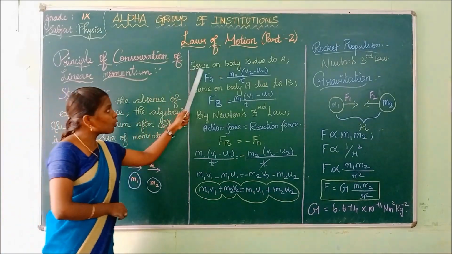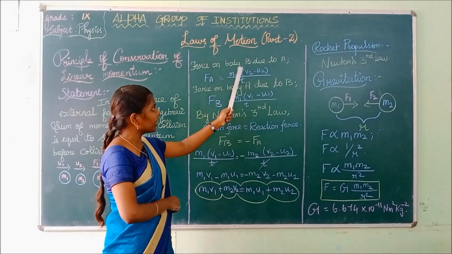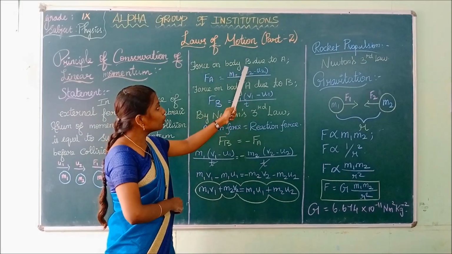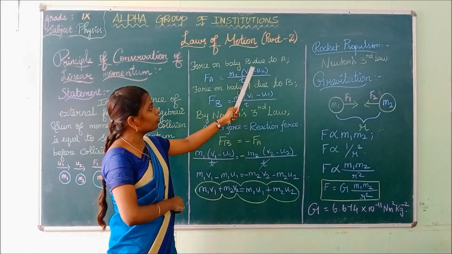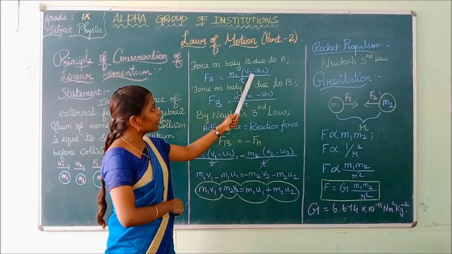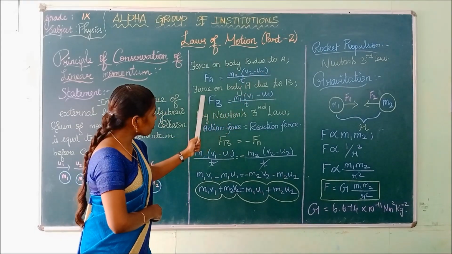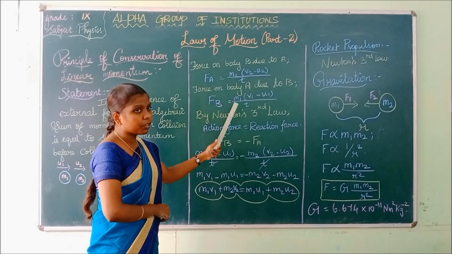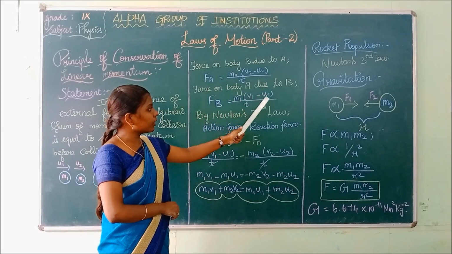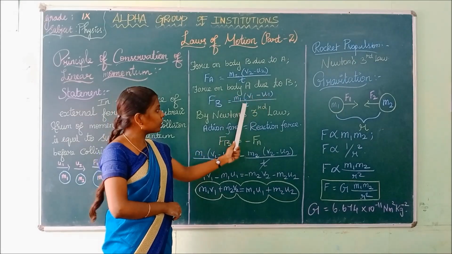Now, force on body B due to A is M2 (V2 minus U2) by t, that is, mass times final velocity minus initial velocity, divided by time. Next, force on body A due to B is given by M1 (V1 minus U1) by t.